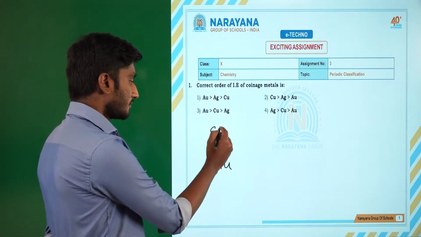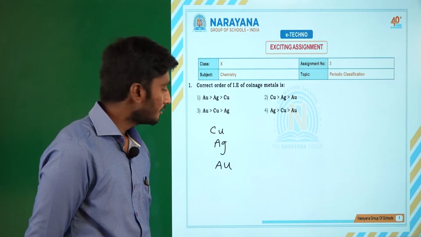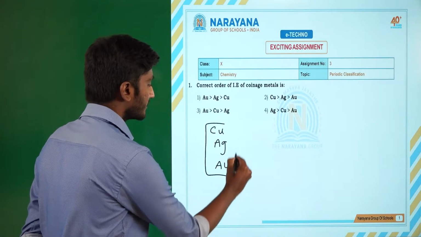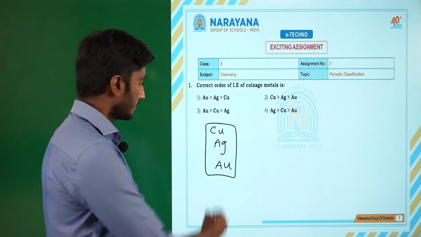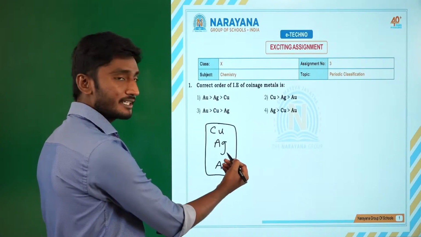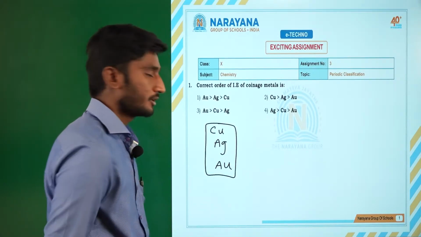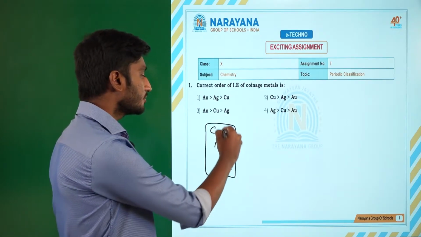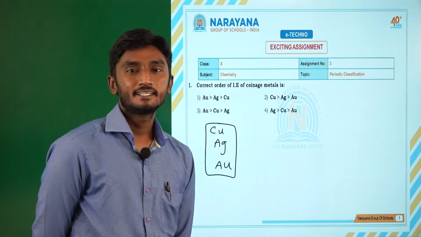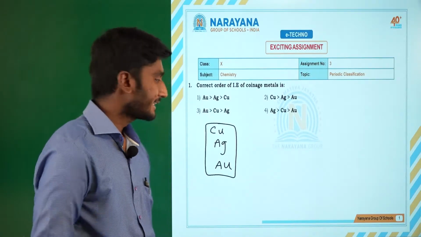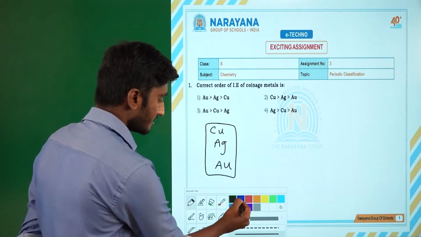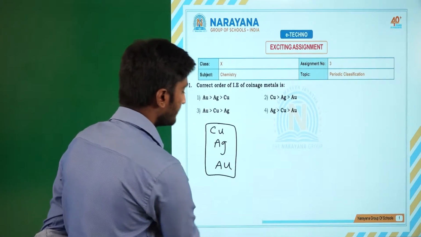If you observe the position of these elements in the periodic classification, they belong to the same group. These three elements belong to the same group. The first one is copper, next you will get silver, then gold. Generally in groups, if you go from top to bottom, the ionization energy decreases because of increasing size.